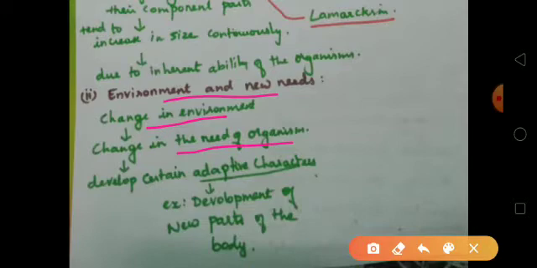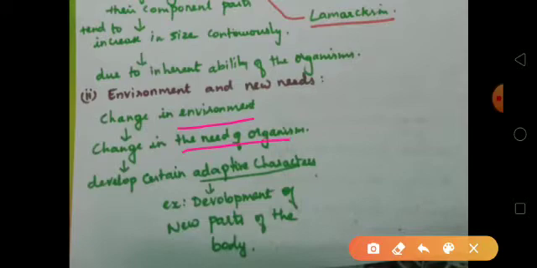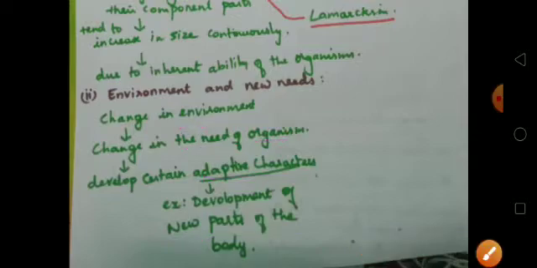Then, for this, the organism has to develop certain adaptive characters. For example, it may develop a new part of the body also. Again I repeat, due to the change in the environment, the organism needs to change itself and develop some adaptive characters. As a result, it will develop some new parts of its body. So this is the second principle.